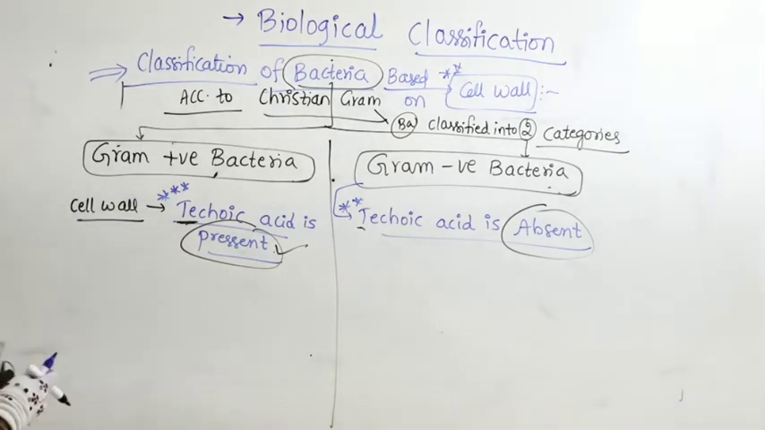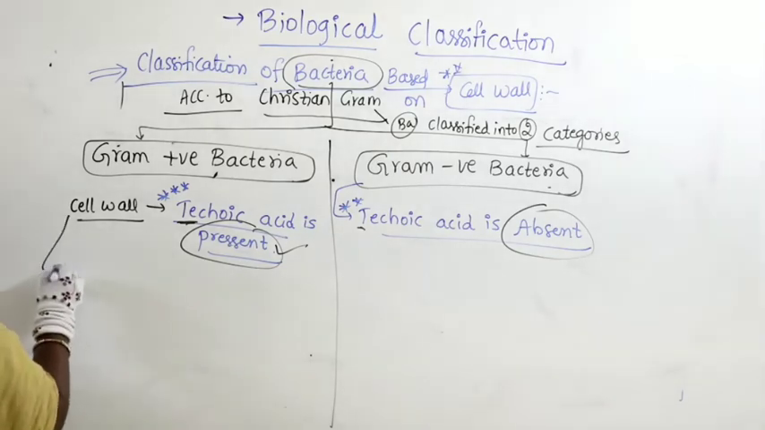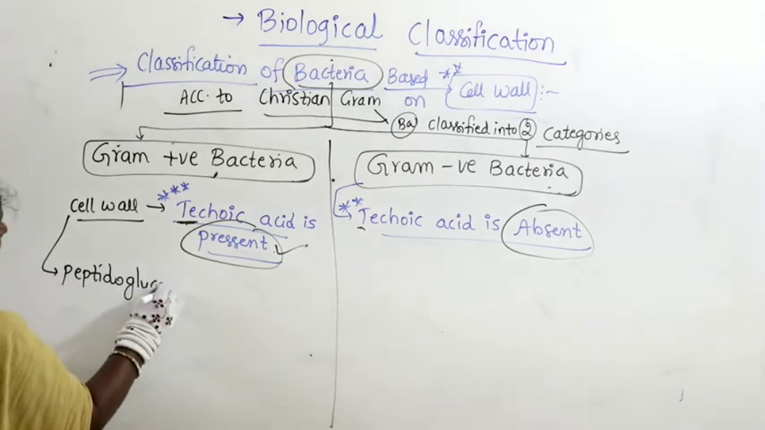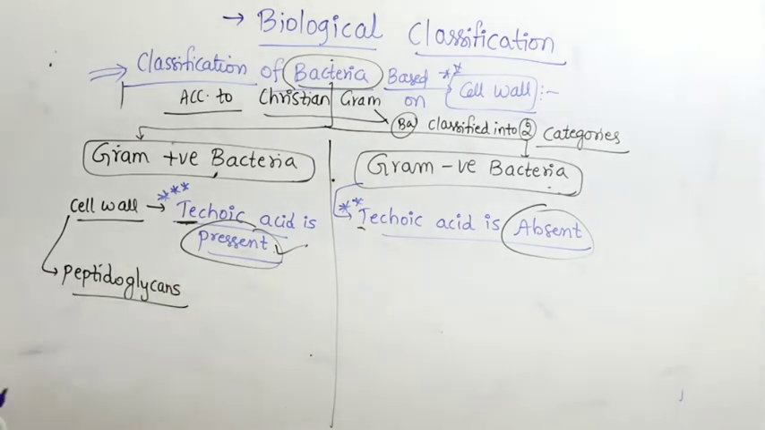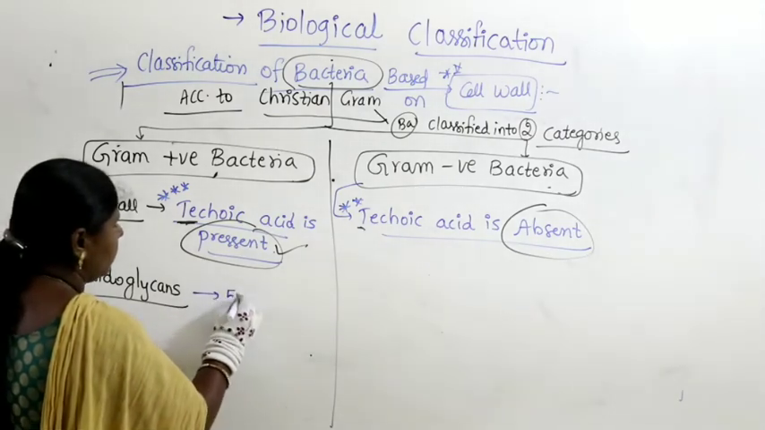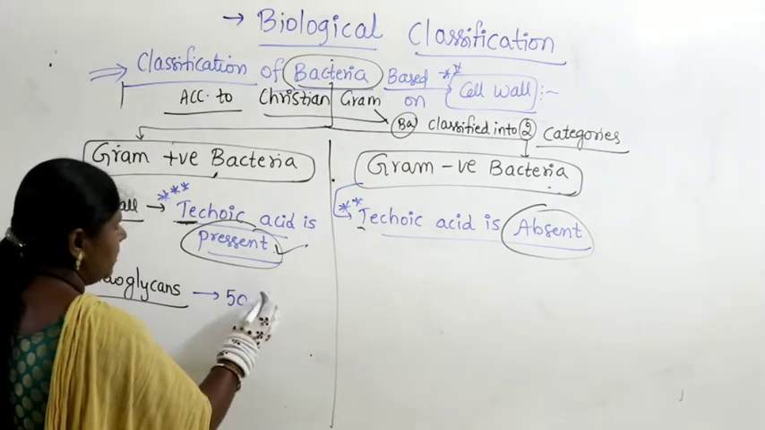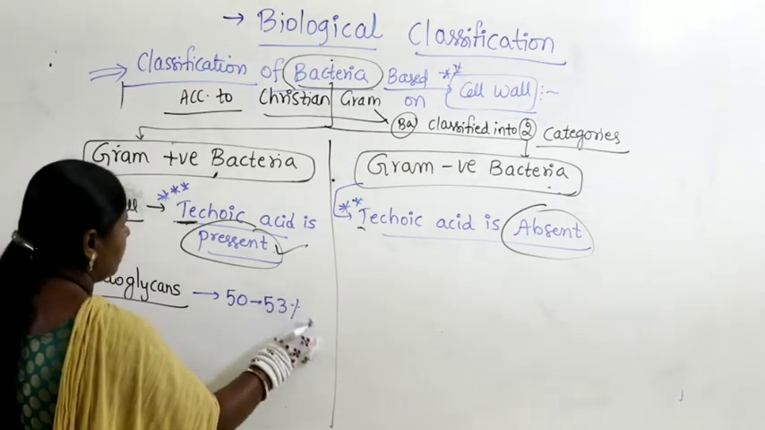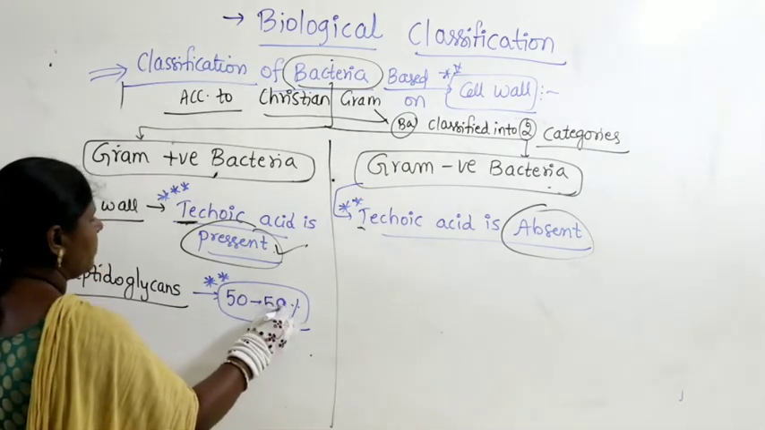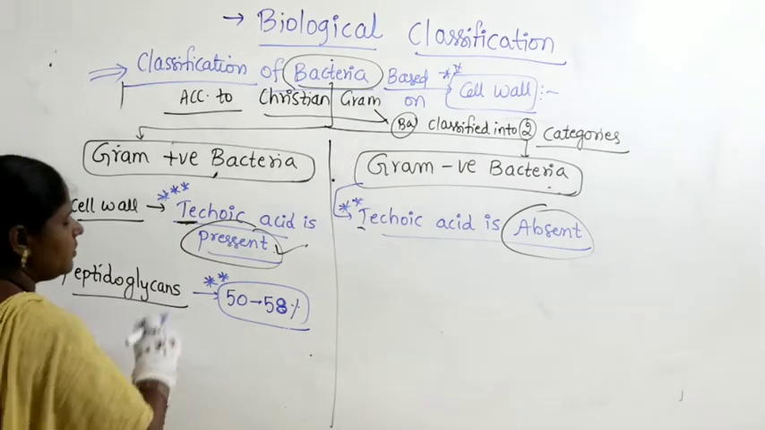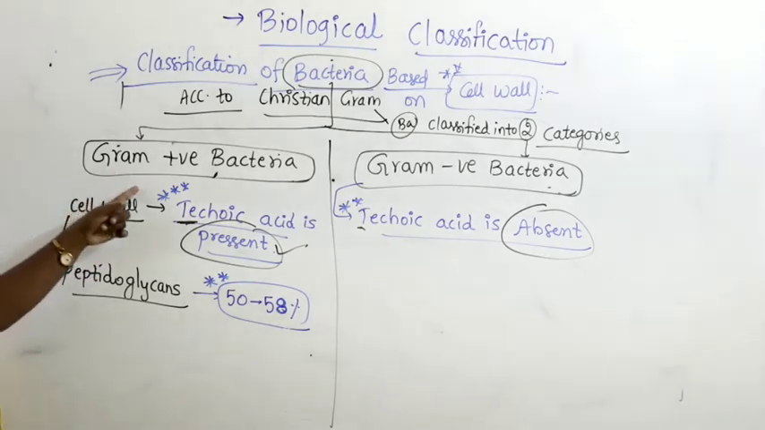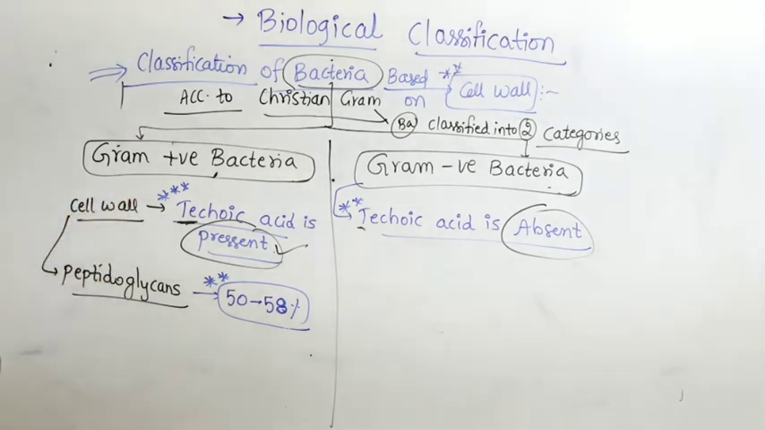Then apart from this, the cell wall is made up of components like peptidoglycans. So the peptidoglycan percentage when he looked at it is nearly 50 to 53% or 58, let us take 58. Peptidoglycans exist at 50 to 58% in the cell wall of gram positive bacteria, because the cell wall is made up of peptidoglycans.